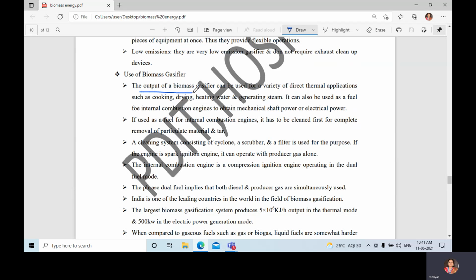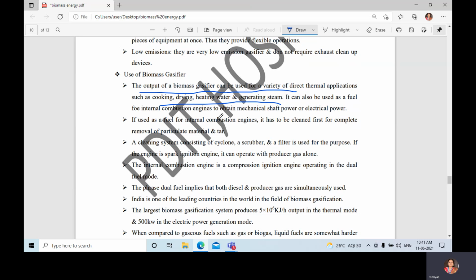The output of a biomass gasifier can be used for a variety of direct thermal applications such as cooking, drying, heating water, and generating steam. It can also be used as a fuel for an internal combustion engine to obtain mechanical shaft power or electrical power. If used as a fuel for an internal combustion engine, then it has to be cleaned first for complete removal of particulate material and tar.